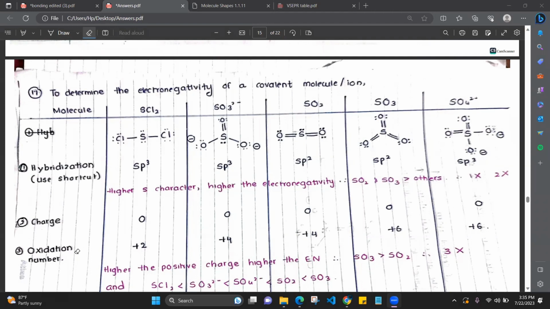So what we have to see is the oxidation number. In SO3 2-, what is the oxidation number? +4. Oxidation state is +4. In SO4 2-, what is the oxidation state? +6. So the higher the positive oxidation state, the higher the electronegativity. Therefore, SO4 2-, the sulfate, has greater electronegativity than SO3 2-. Okay, did you get it now? Okay.